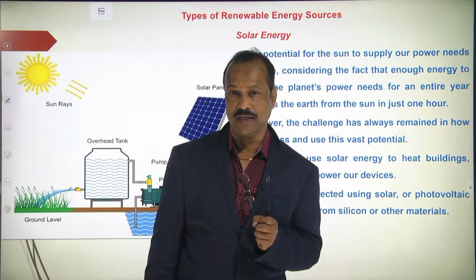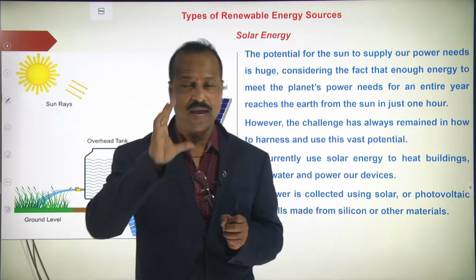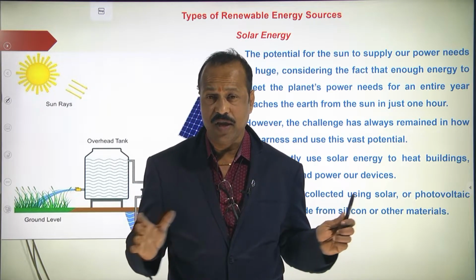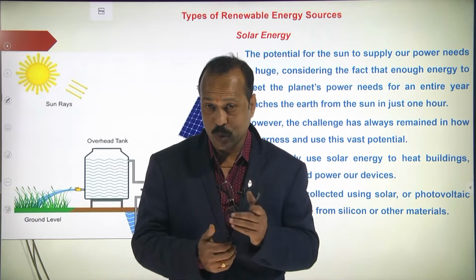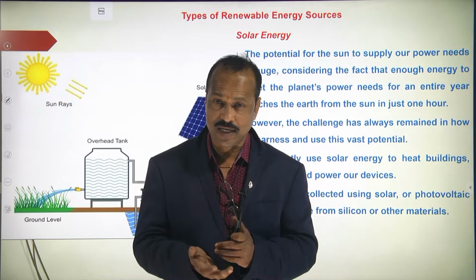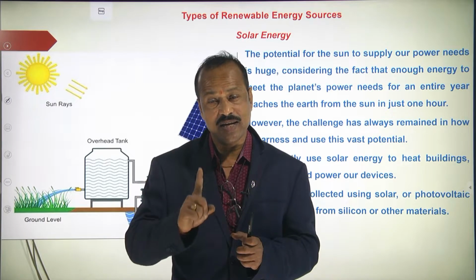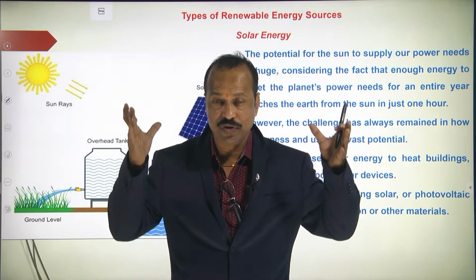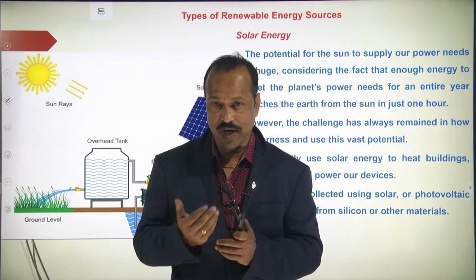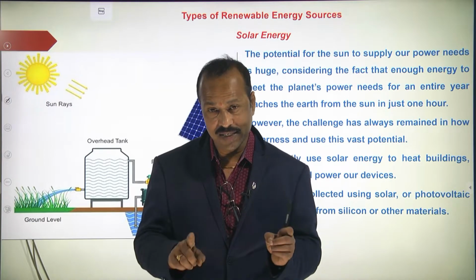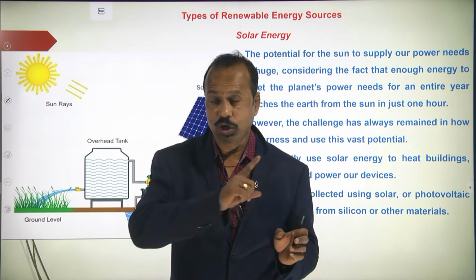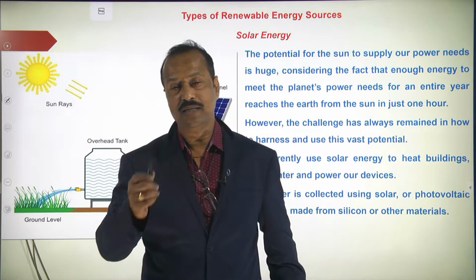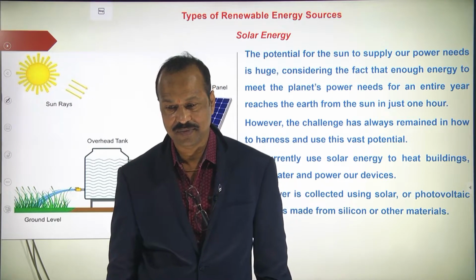A very, very important point here. The sun's energy falls on the earth, so if we could convert the total energy of just 1 hour into electrical energy or some other energy, that energy is sufficient to run this world for 1 year. That much energy is present in the sun. Is this clear to you?